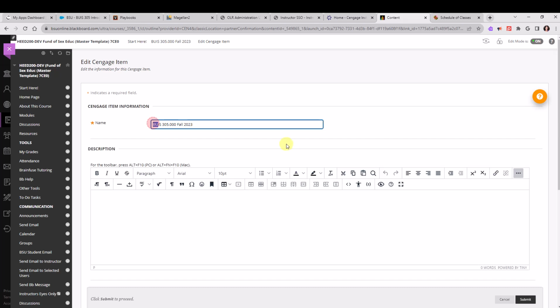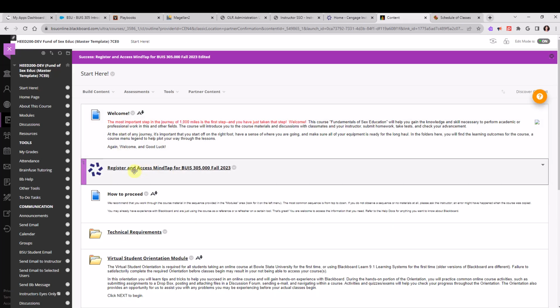So I'm going to add on "Register and access MindTap for," and then I'll leave the rest. So students know that when they click on this link, they're going to be registering and then be able to access MindTap for Business 305. So I'm going to click Submit. And now that link is active and ready to go.